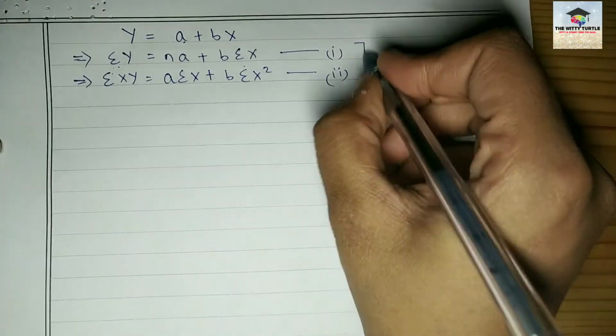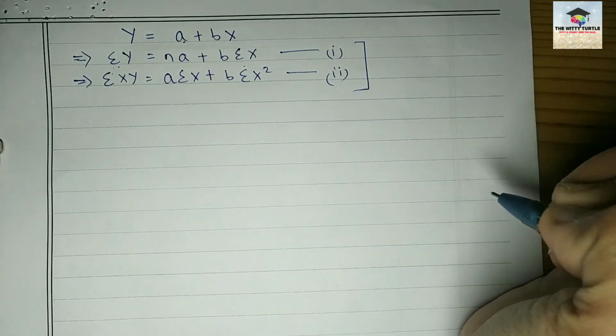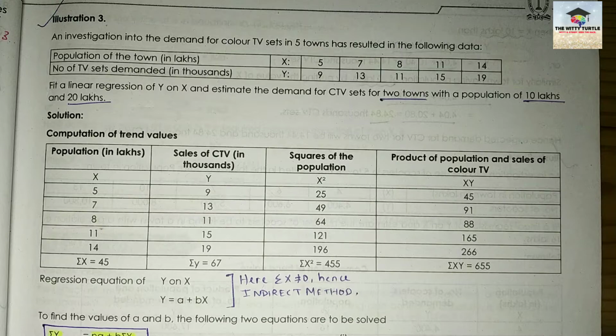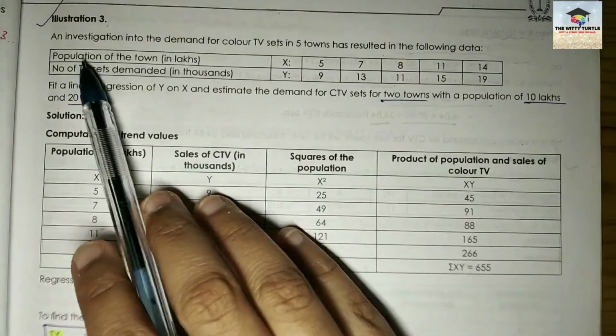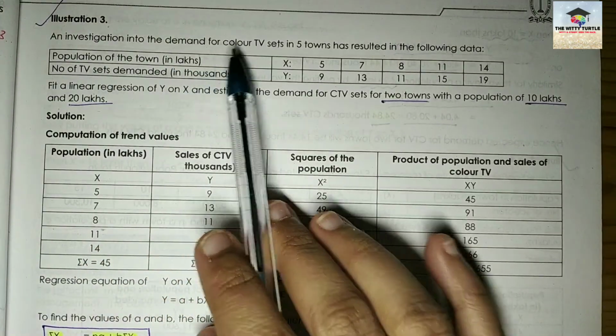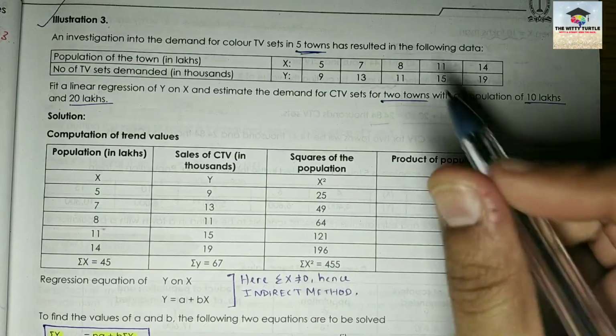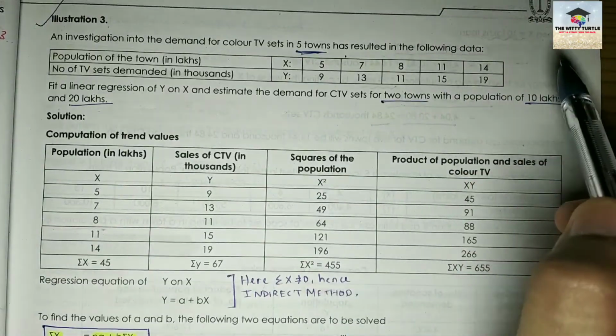Understood? Now just solve these two equations. It is that easy. Okay, coming to the next illustration. So what does the question say? Illustration number 3. An investigation into the demand for color TV sets in 5 towns has resulted in the following data.